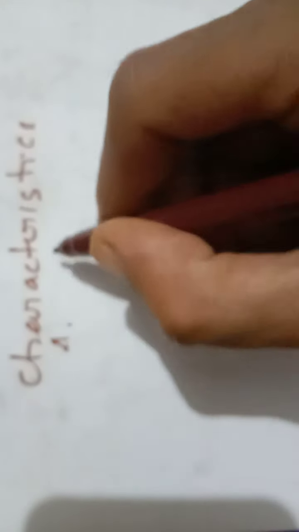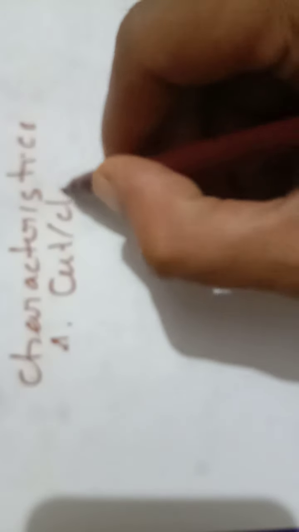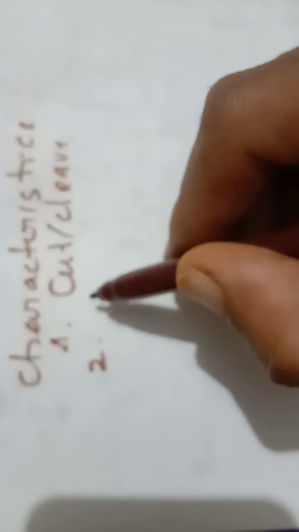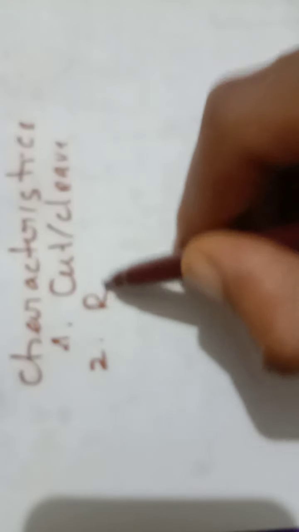In the previous video we were discussing the characteristics of restriction endonucleases. The first important characteristic is that restriction endonucleases have the property of cutting or cleaving the nucleic acid molecule. The second important property is that it will recognize and have a restriction site only at a particular region in the nucleic acid.